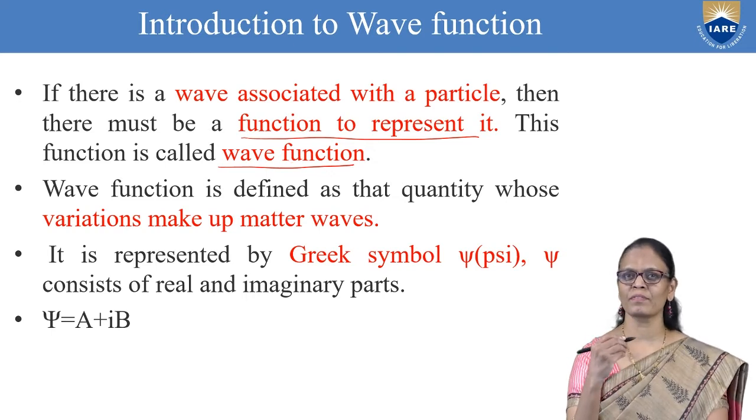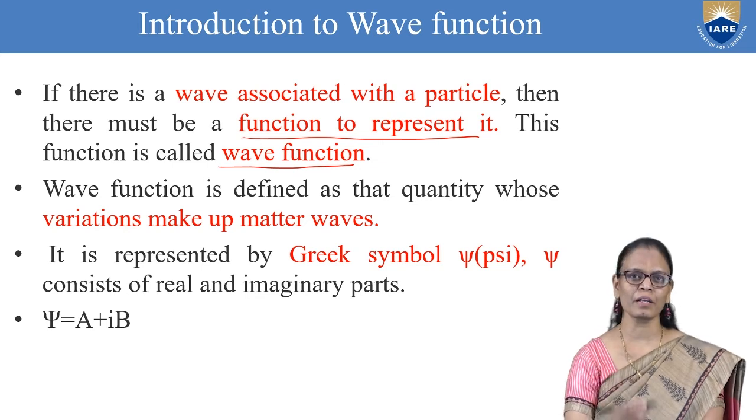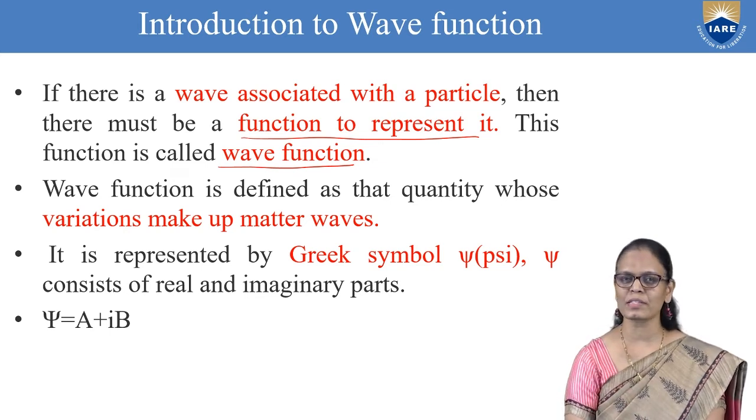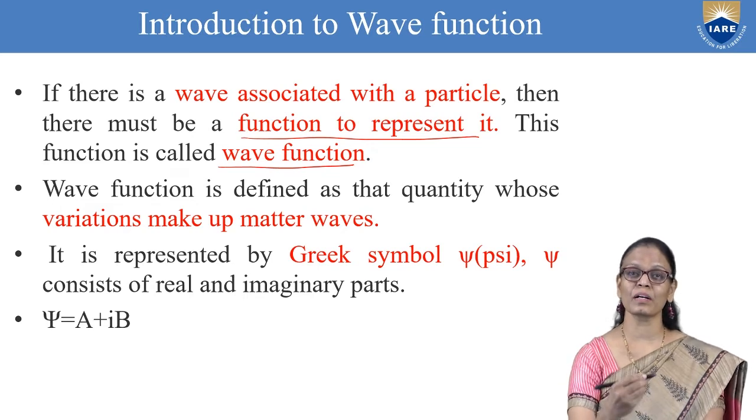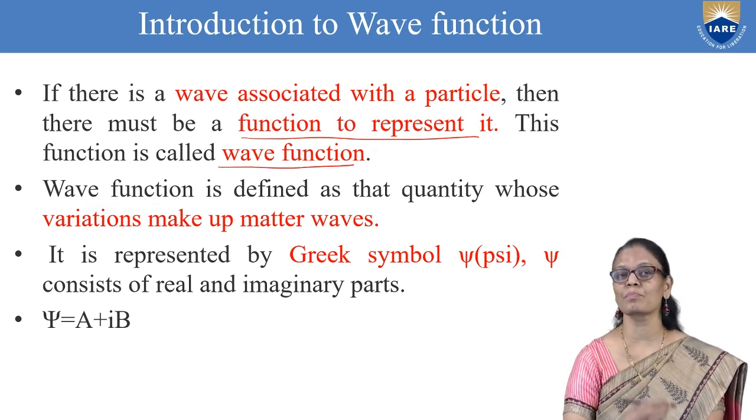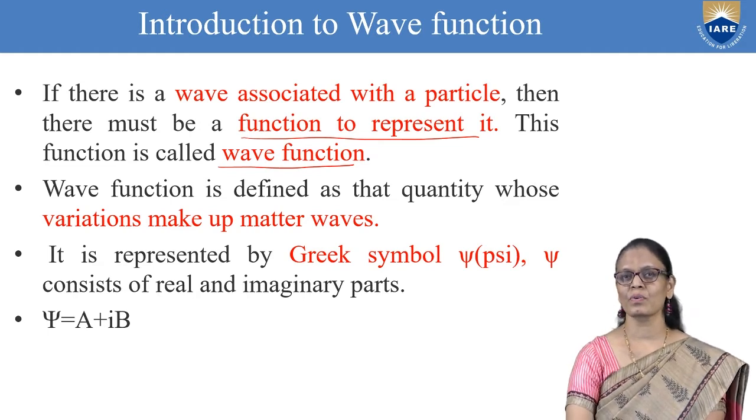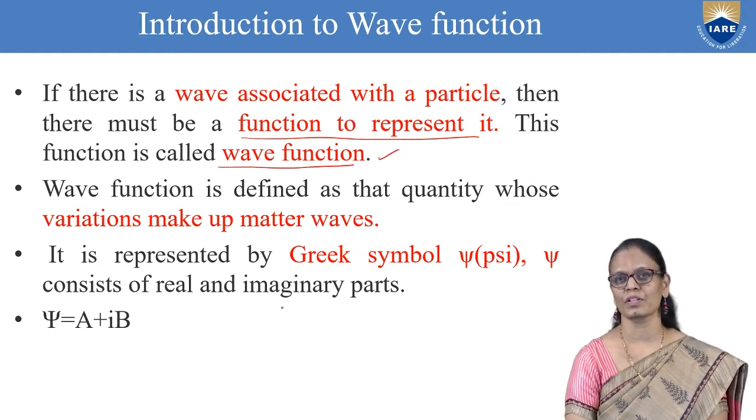First of all, we started with matter, which exists in the form of particles. Then de Broglie said it should also exhibit wave nature. When we attribute a wave nature to a particle, there should be a function to express that wave. So we use this wave function.